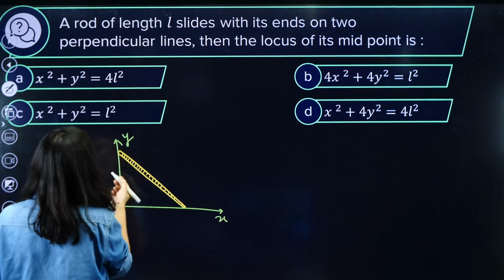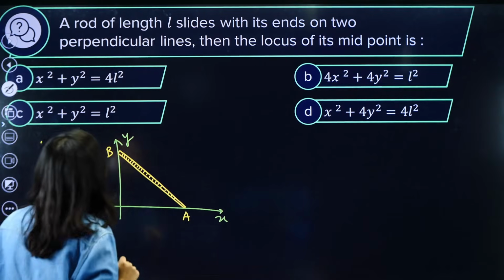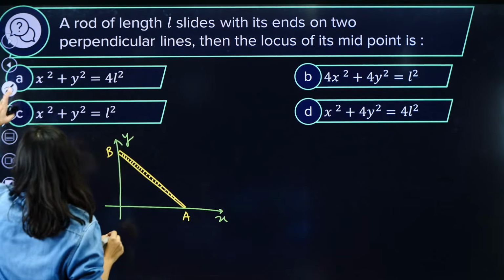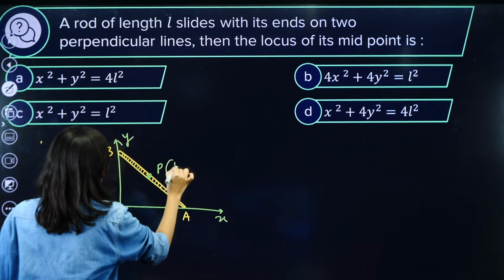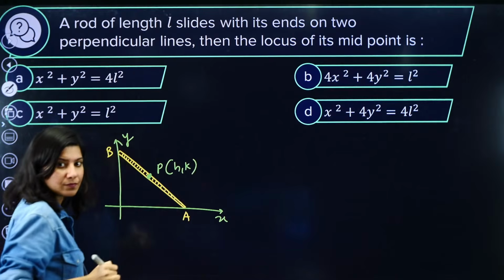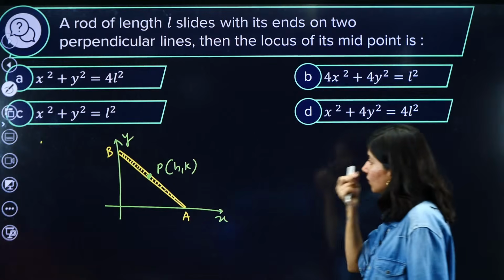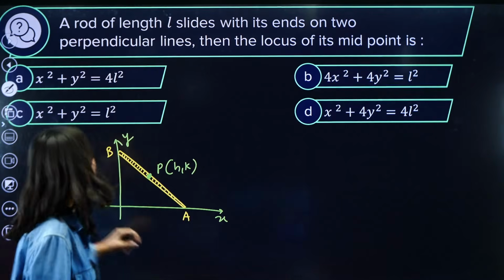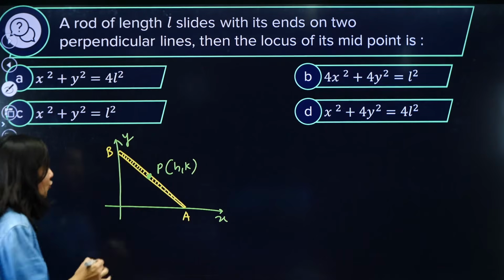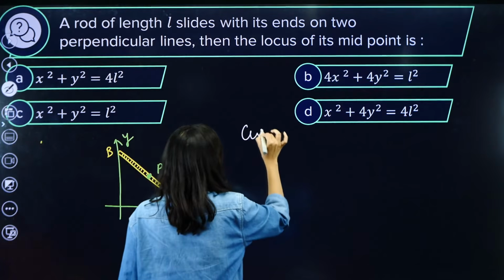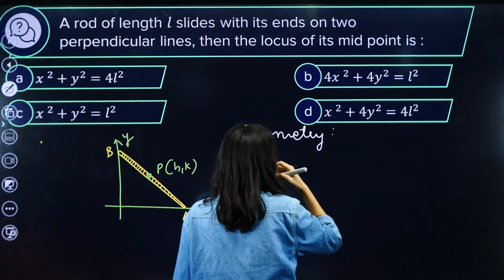Let us mark it as AB. Now the locus of its midpoint is what we need to figure out. So this point is your P, which is (h, k). Now we need to talk about the geometry behind it. We need to use the geometry of the Pythagoras theorem.